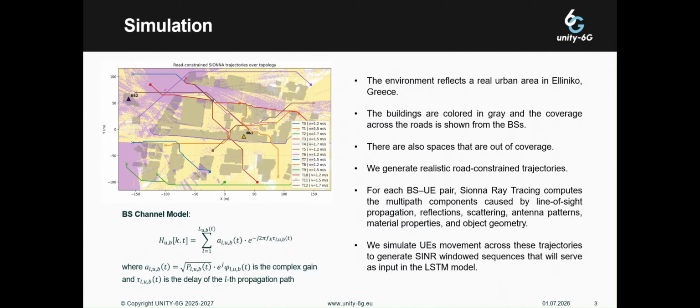In more detail, the propagation model captures the effects of the environment, including line-of-sight propagation, reflections, scattering, antenna characteristics, material properties, and the surrounding geometry. The buildings are represented in gray, while the road network defines the valid mobility area for pedestrian users. Based on this environment, we generate realistic road-constrained user trajectories.